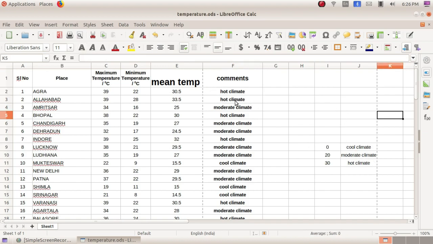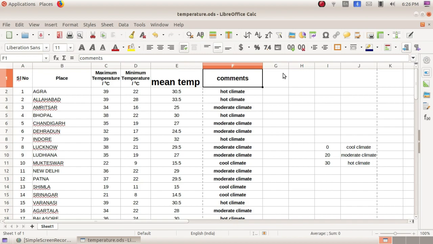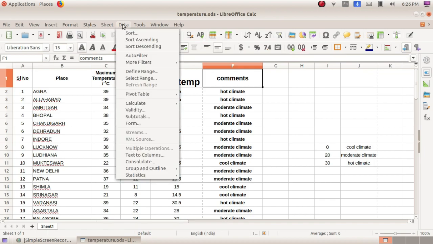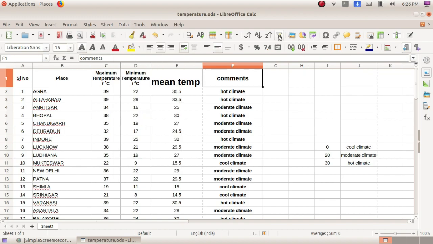Okay, fine. So here now we can use the auto filter tool. How we can apply? Just select the column and click on the auto filter tool in this toolbox, or else here you have data, and here you have auto filters. Okay, so just click on the filter tool. Here an arrow is displayed.